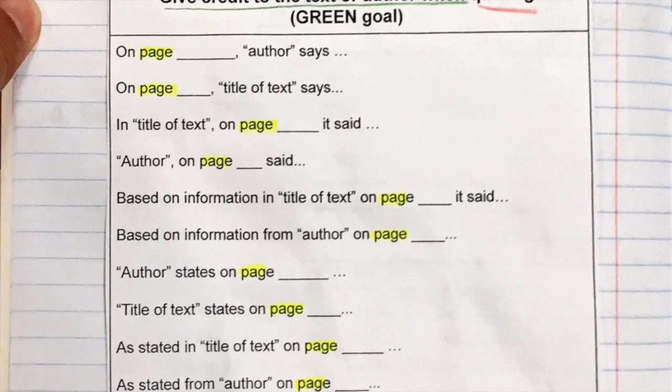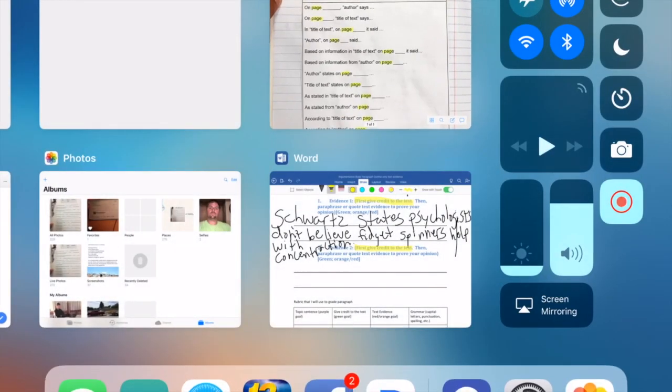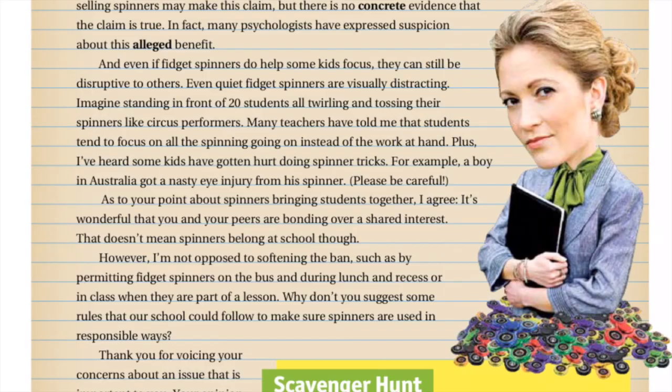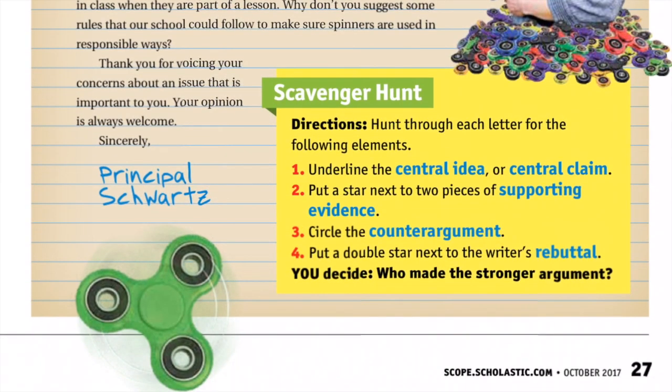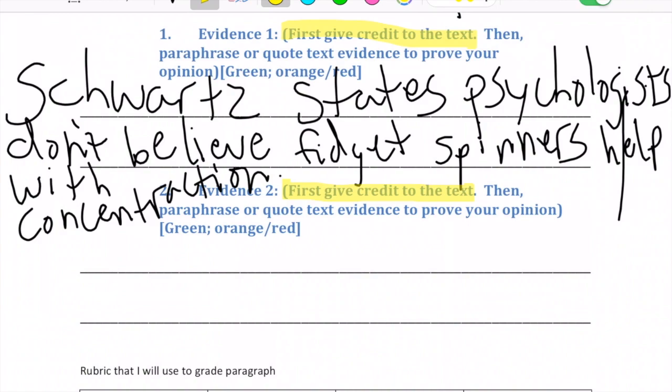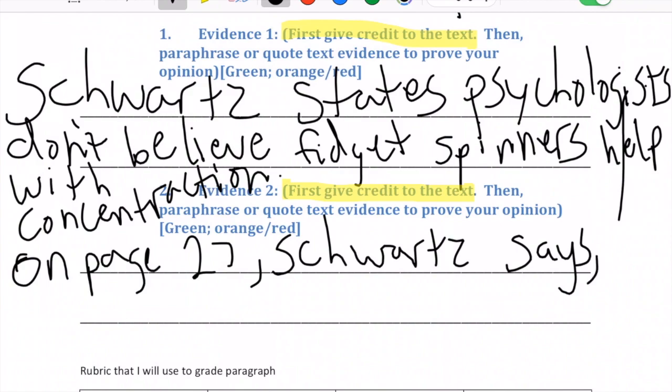So I'm going to take the first one. I'm going to put, on page blank, author says. Now, of course, I can't write that. I need to fill in the exact page number, and I also need to fill in the author's last name. So first I'm going to go back to the article and see if I can figure out what page this was on. This is on page 27. I'm going to put something like, on page 27, Schwartz says. Now I'm ready for my quote. Remember, a quote needs quotation marks, and again, I have to say the sentence exactly how it appears. So I'm going to put, "even quiet fidget spinners are visually distracting."